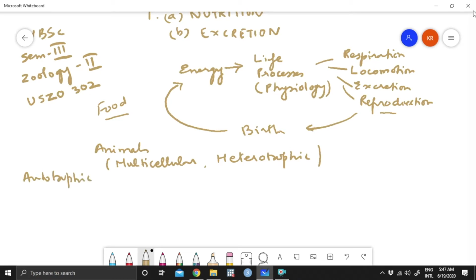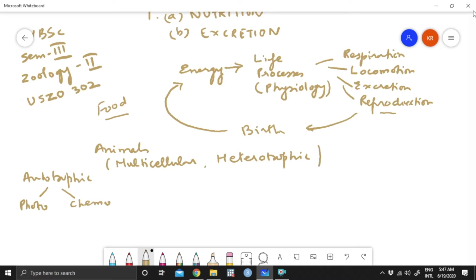So one of the modes of nutrition is autotrophic, another mode of nutrition is heterotrophic. Autotrophs mostly deal with plants and some groups of microorganisms. Some of them can be photoautotrophs and some can be chemoautotrophs, but that is about plants.